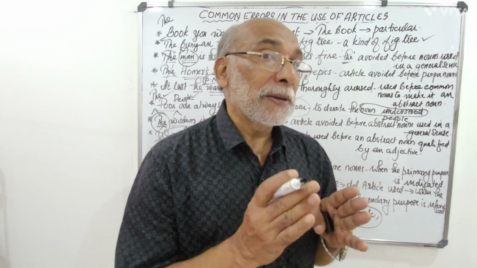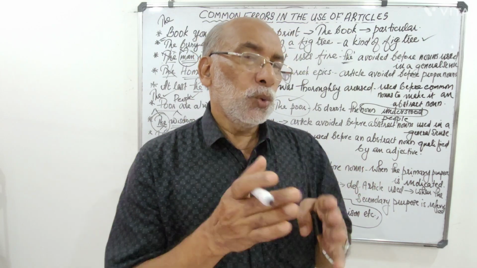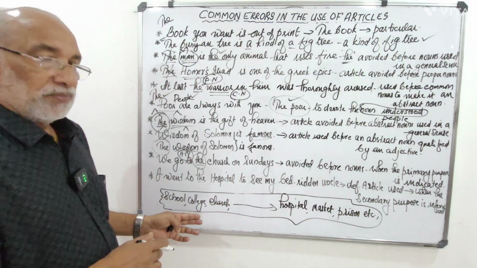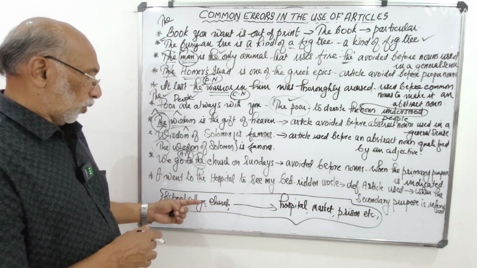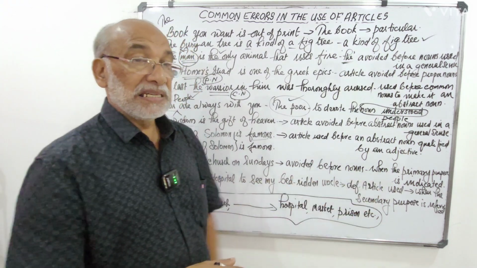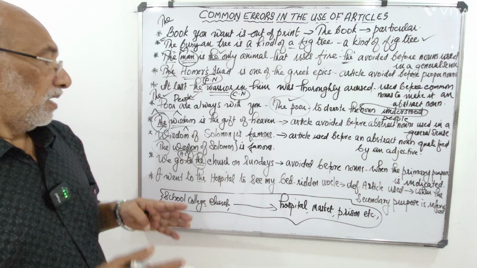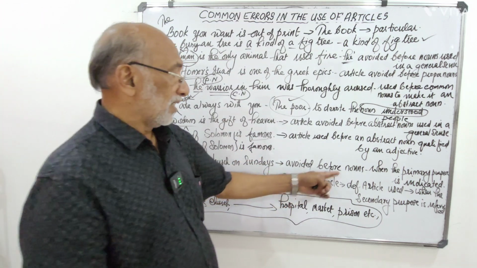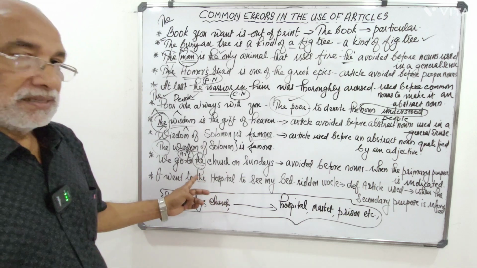So that's the primary purpose. When we use the names of institutions like school, college, church, hospital, market, prison, etc., we have to avoid using the article the.